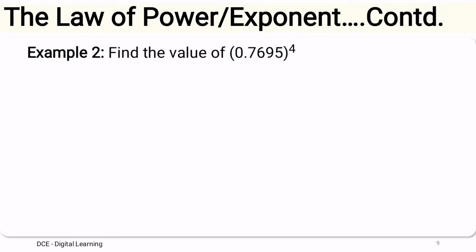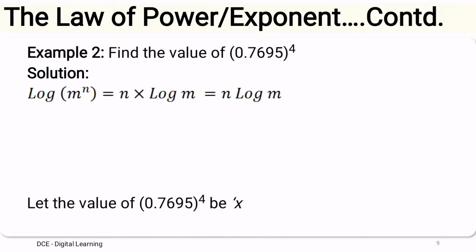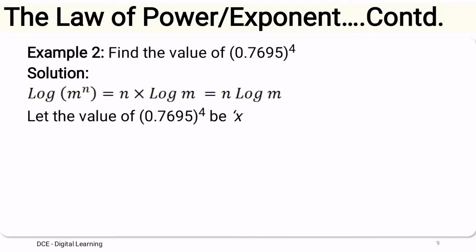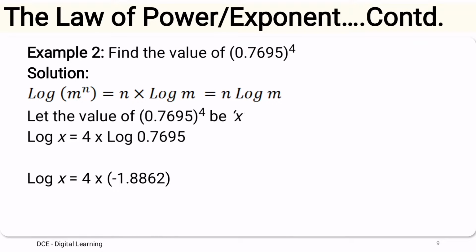Let us say we have to find the value of 0.7695 raised to 4. Let the value of 0.7695 raised to 4 be x. So log x equals 4 into log of 0.7695.